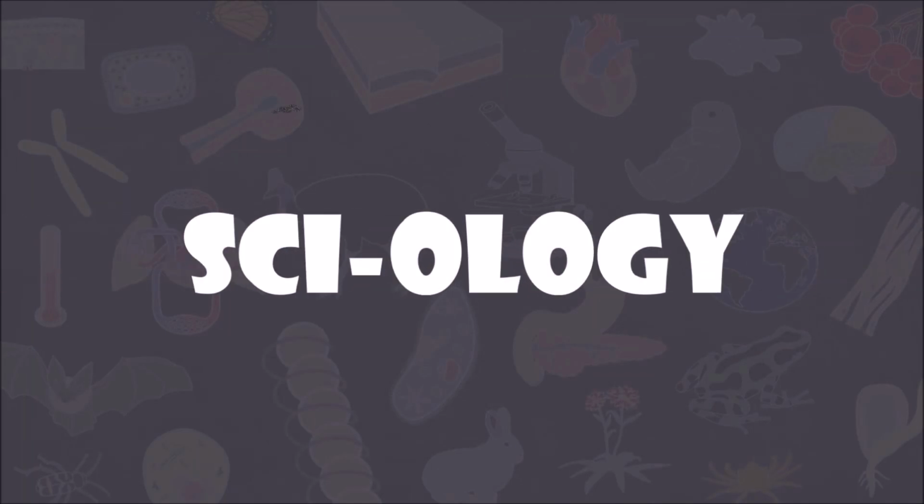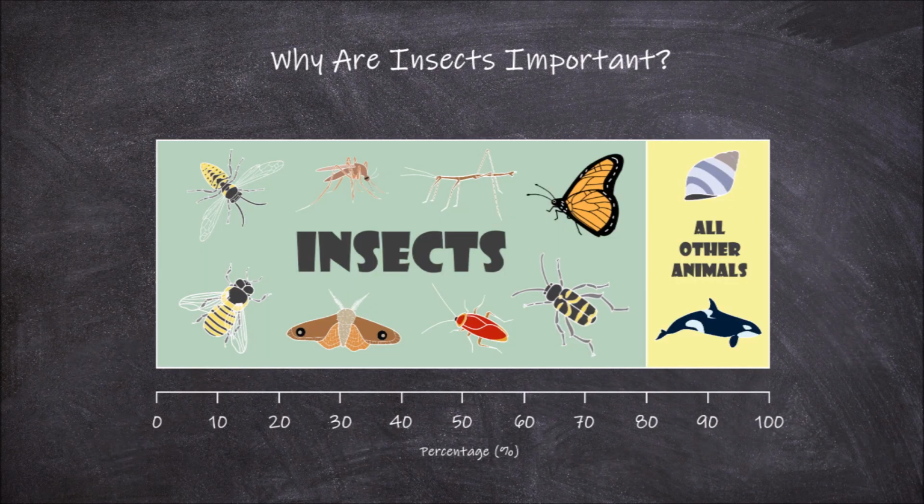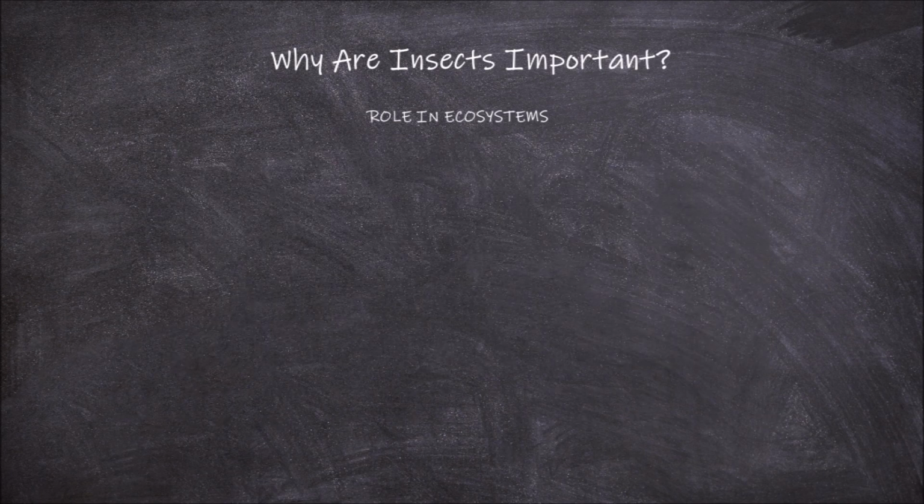Welcome back, I'm Rachel, and in this video we're going to go over why insects are important. Insects are the most diverse group of animals, making up around 80% of the animal species in the world. With this in mind, it makes sense that they are important to the functioning of many ecosystem processes.